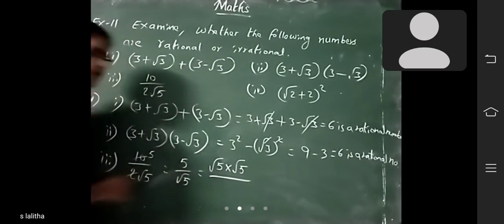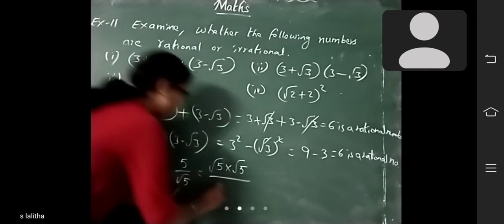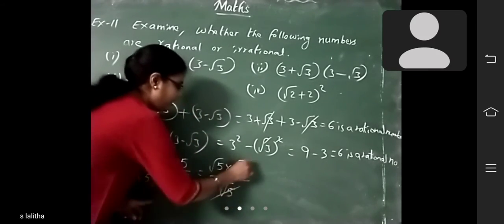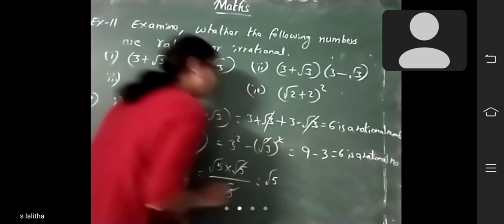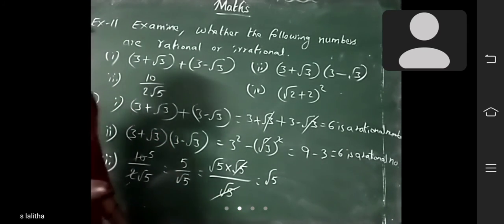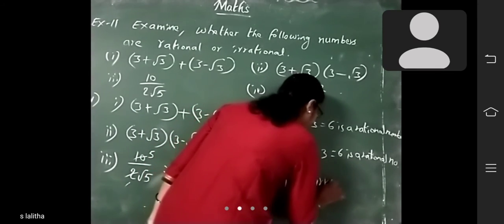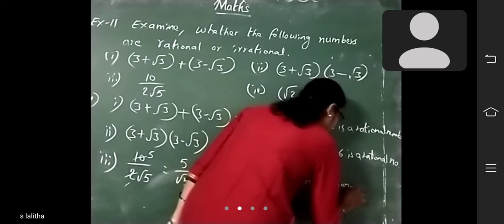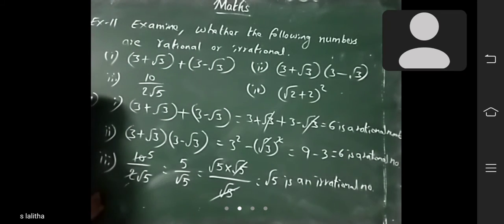Root 5 into root 5 means 5. Now the denominator is root 5, so here root 5 and here root 5 will be cancelled. So what is the answer? Root 5. Is root 5 a rational number or irrational number? Yes, it is an irrational number.